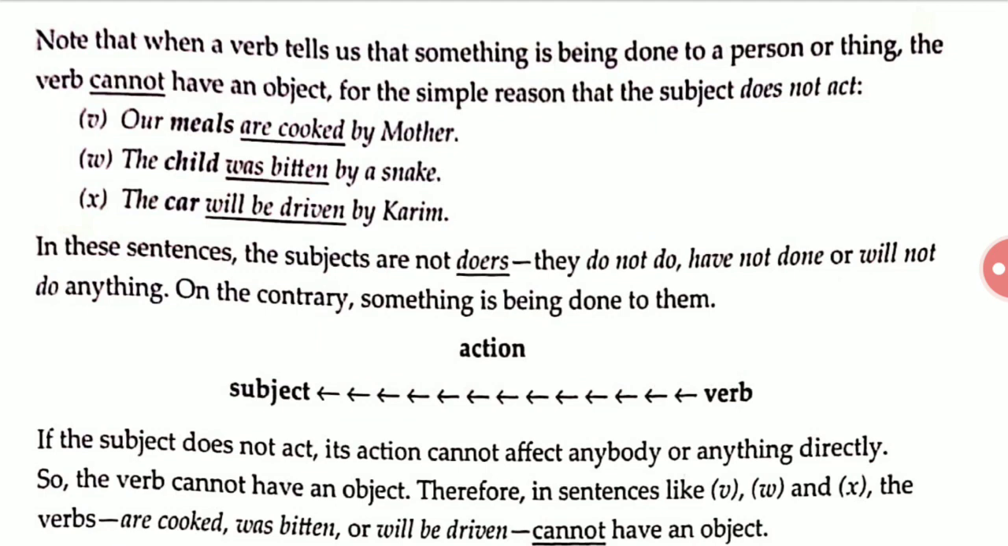It means when the thing has been done to a person, it is not an object. The verbs cannot have an object. Okay, in these sentences the subjects are not doers. They do not do, have not done, or will not do anything. On the contrary, something is being done to them. Okay, it means something is done to them. They haven't done something by themselves. That is not an object.